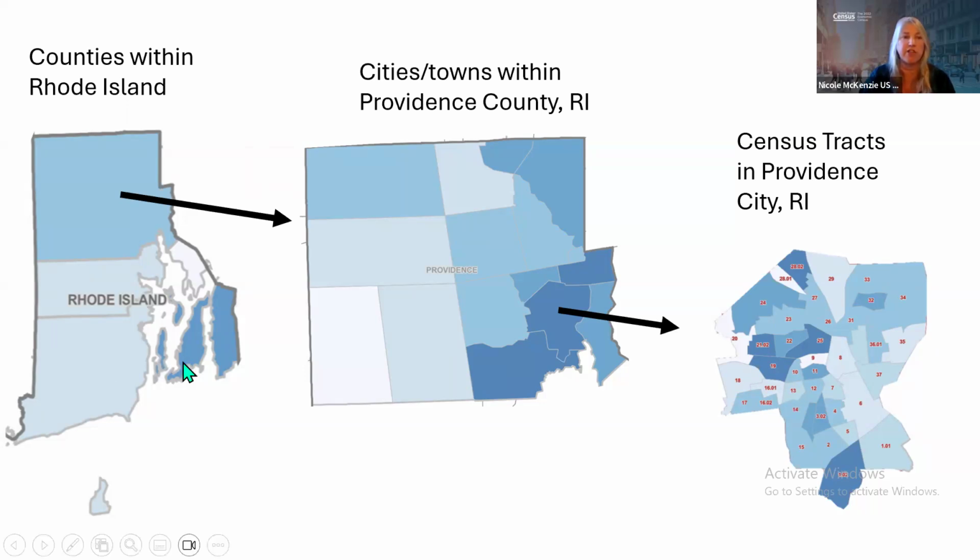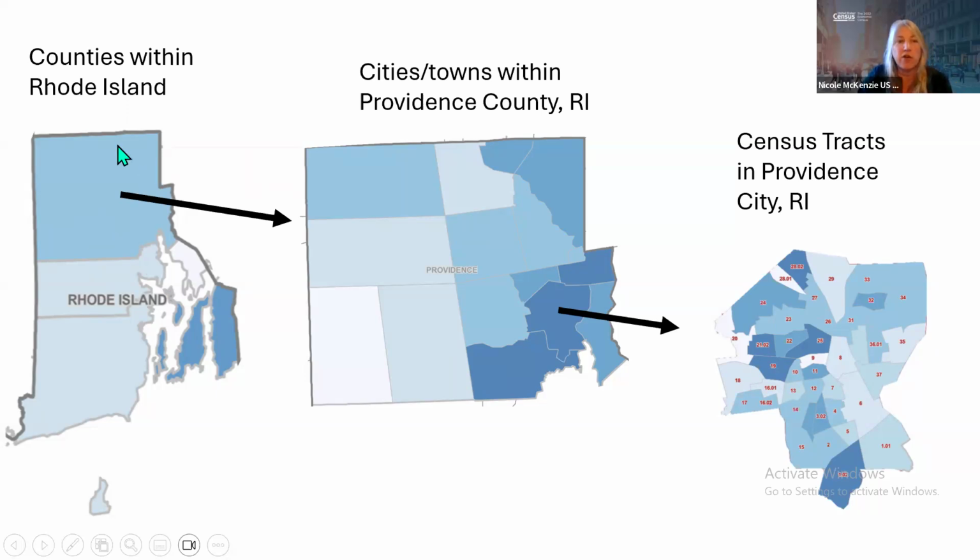Here on the left, I just show the counties in Rhode Island. They're different colors because when I mapped these, I was using one of the data profile tables. I'm not sure what I used for characteristics. It could be older population, it could be children. I don't remember, but it'll highlight what areas have higher concentrations of a certain characteristic. So this shows you the counties.